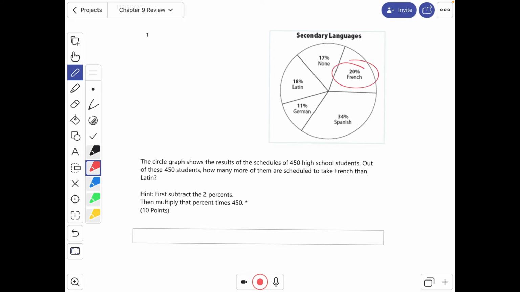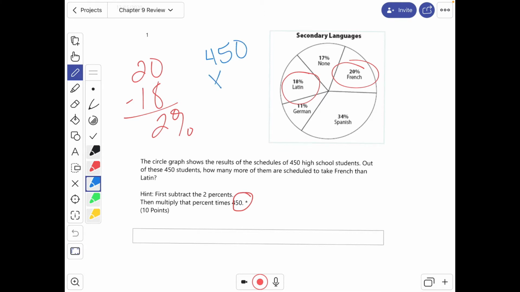Well, there are 20 taking French and 18 taking Latin. So first we want to subtract 20 minus 18 and we get 2%. And then we want to find 2% of 450. So 450 times 0.02, because you have to move the decimal 2 spaces. And then there are 2 spaces in the problem, so I need to move it over 2 for my answer. That makes 9 students.